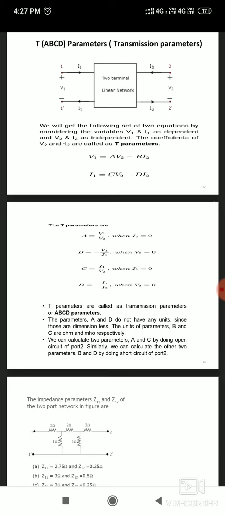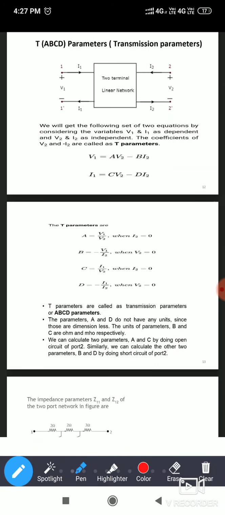So here V1 and I1 are the dependent, whereas V2 and I2 are the independent. If you compare the previous 3 parameters, there it was V1 V2 I1 I2 and V1 I2, but here it is related to only one port. It is related to only one port, means both variables are of the same port, that is V1 I1, whereas in independent V2 I2 will be there.